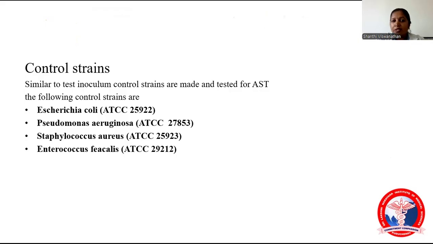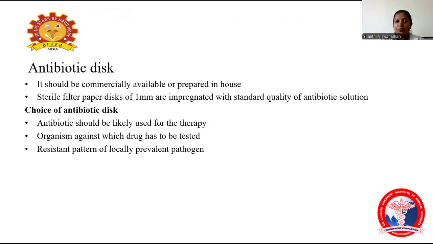Then these are the control strains that have been used. Similar to the test inoculum, control strains have been made for AST. So these are the control strains used: Escherichia coli ATCC 25922, Pseudomonas aeruginosa ATCC 27853, Staphylococcus aureus ATCC 25923, and Enterococcus faecalis ATCC 29212.